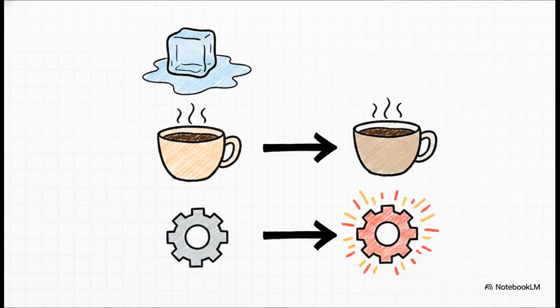Next up is the second law, and this one is a real game changer because it actually gives time an arrow. It states that the entropy of an isolated system never, ever decreases over time. It is the fundamental reason why natural processes only go in one direction. An ice cube melts in a warm room. A warm room doesn't naturally freeze a glass of water. A fresh cup of coffee cools down. It doesn't spontaneously suck heat from the cool air to get hotter. And crucially, it's why every single engine in existence loses some energy to heat and friction, which means a 100% perfectly efficient machine is a literal physical impossibility.